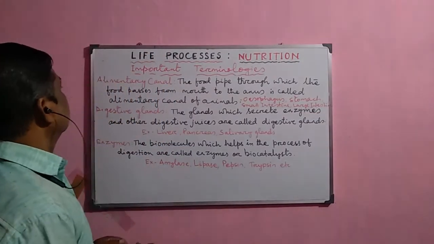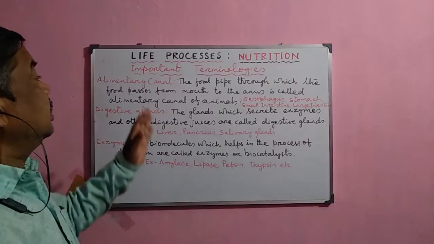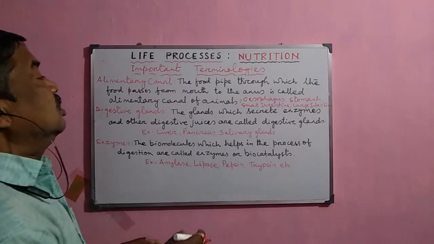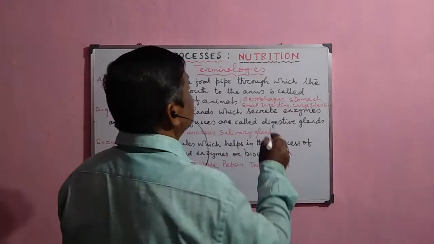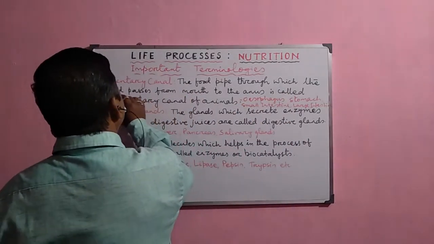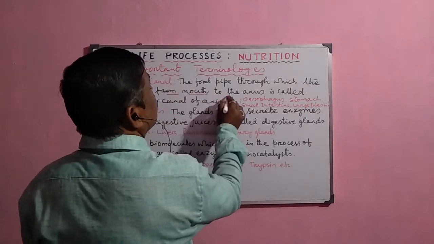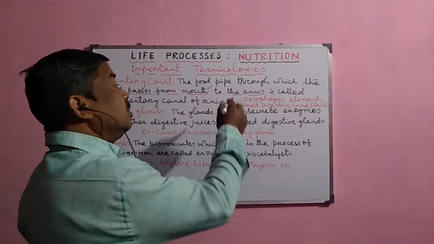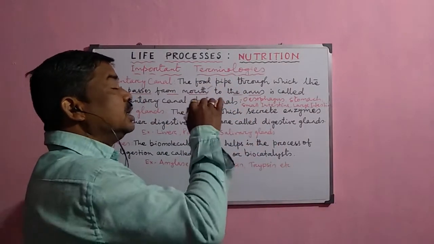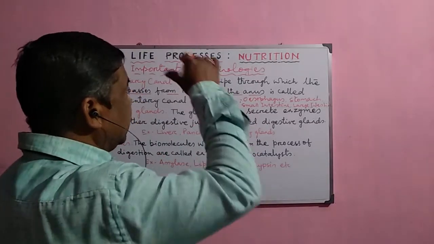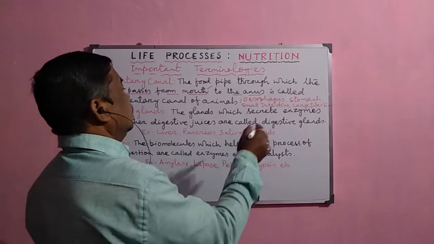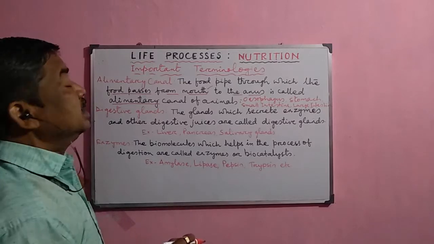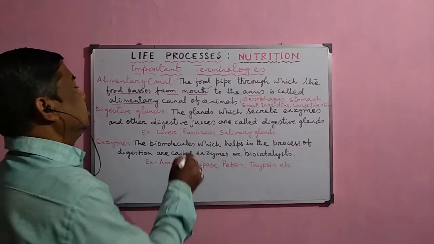Next up is the alimentary canal. The alimentary canal is the food pipe, the tube-like structure present inside the body of the animal, through which the food passes from mouth to anus. The mouth, also called the oral opening, is where the food enters, and the anus, the anal opening, is where the undigested food is removed. So this whole pipe, starting from the mouth till the anus, is called the alimentary canal.